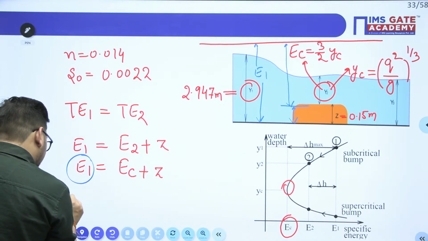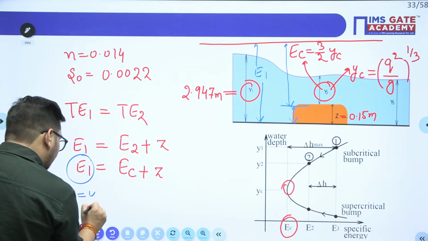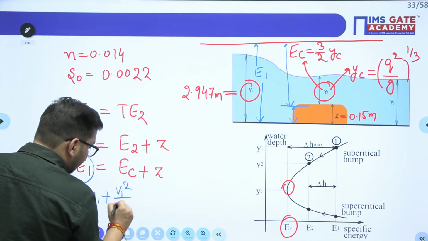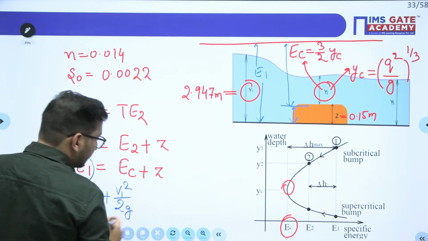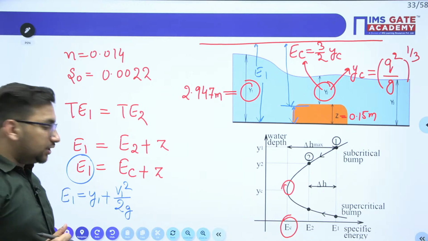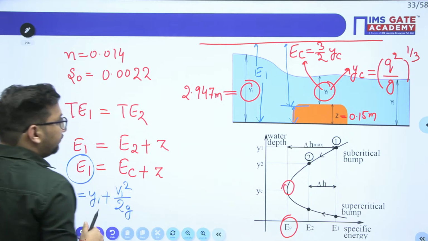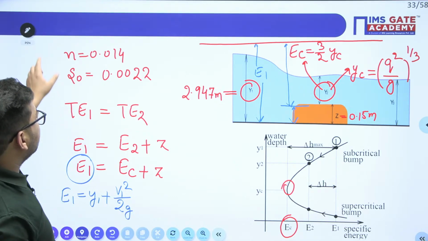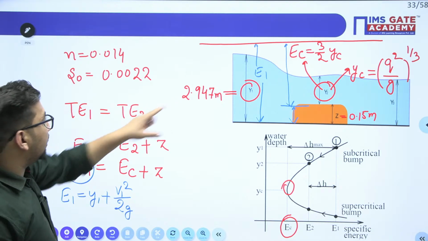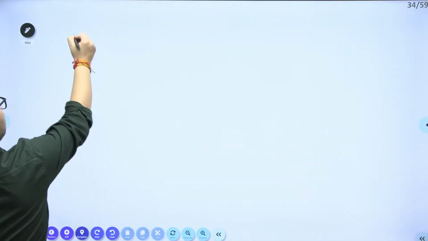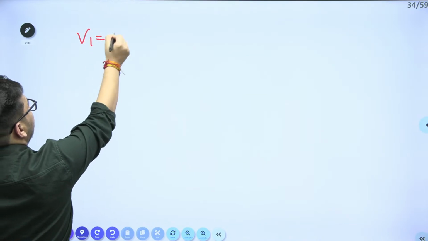What will be this E1 value? This will be Y1 plus V1 square upon 2G. Y1 plus V1 square upon 2G, right? So we need to calculate this V1 first. V1 we can calculate using Manning's equation for section number 1, right? How can we calculate it? V1 will be nothing but 1 upon N.